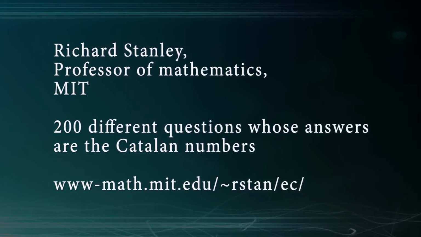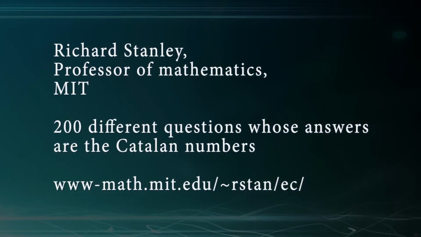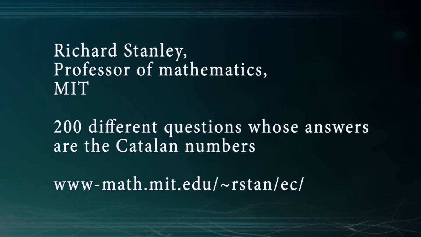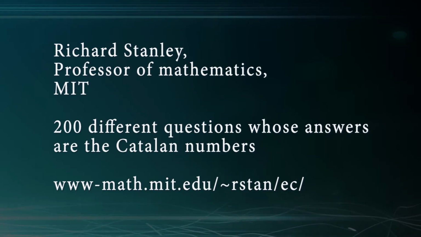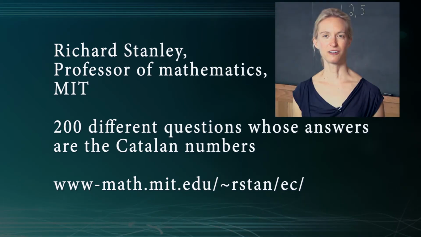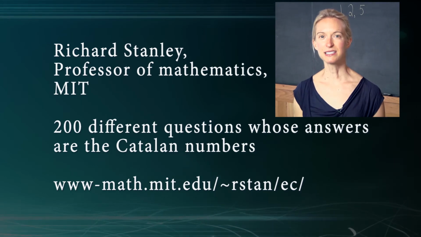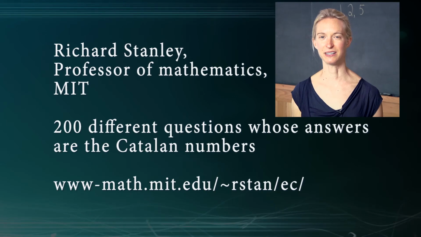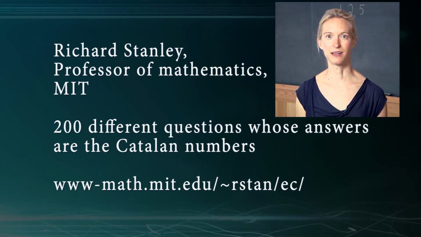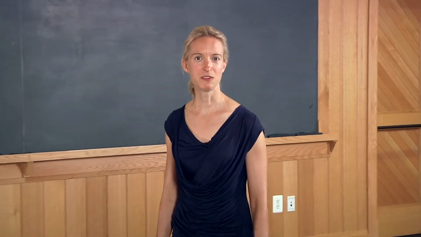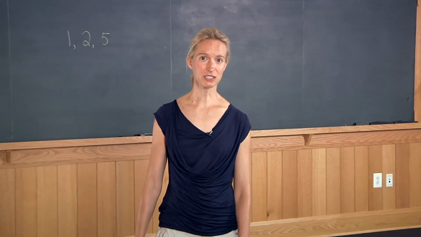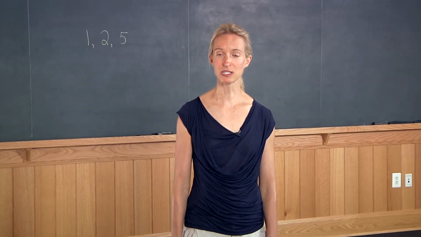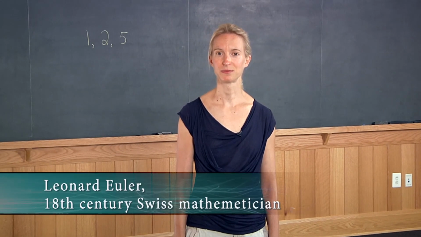Now we've only had time to consider 2 questions whose answers are the Catalan numbers. And it turns out that there's many, many more. Richard Stanley, a professor of mathematics at MIT, has collected a list of over 200 questions whose answers are the Catalan numbers. They appear on his website. As a final remark, I'd like to point out that even though these numbers bear the name of Eugene Catalan, they were actually known to the 18th century Swiss mathematician Leonhard Euler.